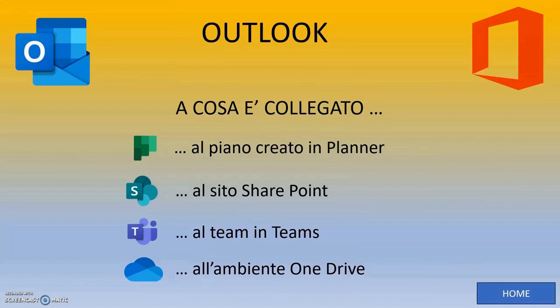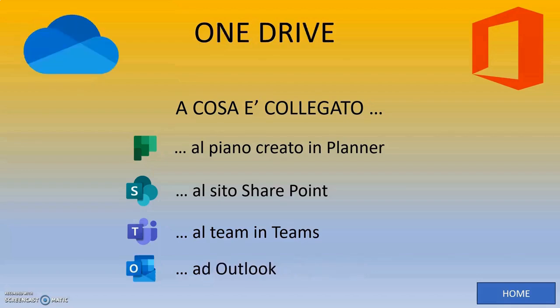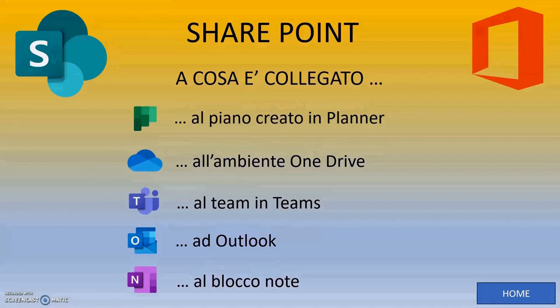In this course, we will explore in more detail, not only from the planner's perspective, but also how other applications can interact with one another. For example, up to now, we have seen how Planner can interact with other applications, and this will be the main theme of the course and our lessons. For instance, we could also look at Outlook and see what it is linked to. This will be connected to the plan we created in Planner, to the SharePoint site that was automatically created,